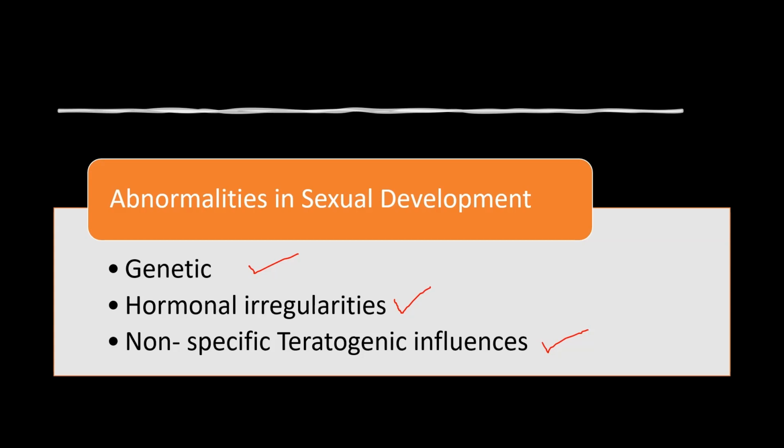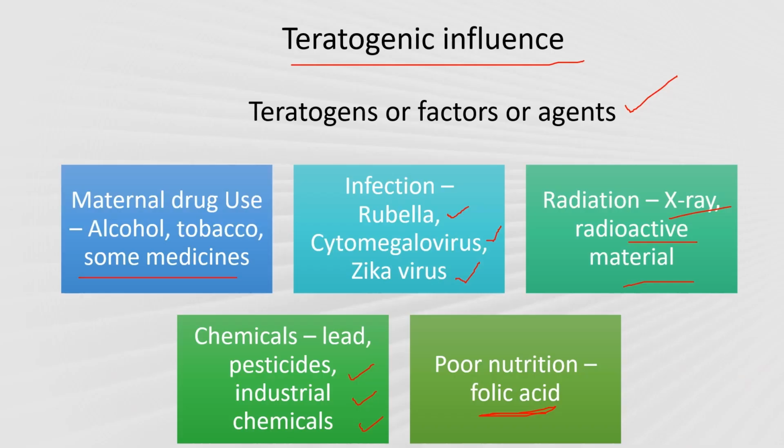What are these teratogens? Teratogenic influences, also known as teratogens, are the factors or agents that cause birth defects or abnormal development in the developing fetus during pregnancy. Teratogens are the agents that cause abnormalities in the fetus during the pregnancy itself. For example, if the mother takes some drugs such as alcohol, tobacco and some medication, that may cause abnormalities in the fetus.